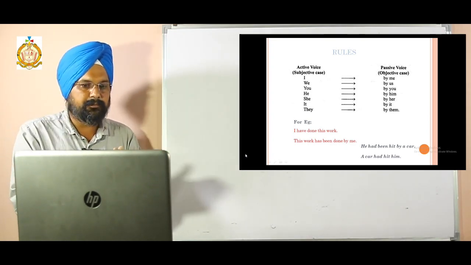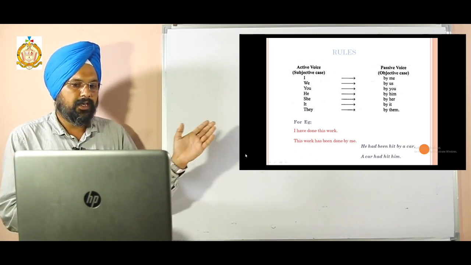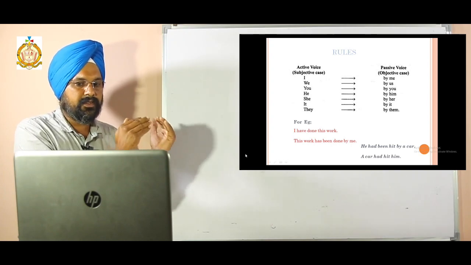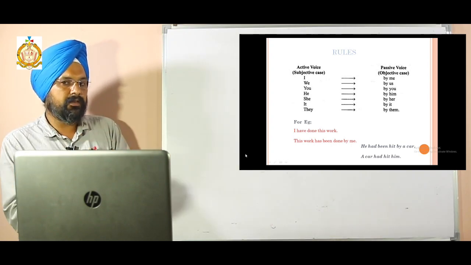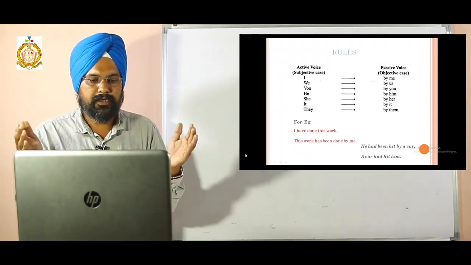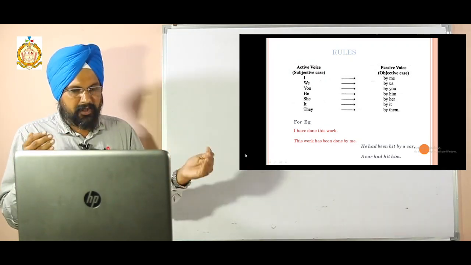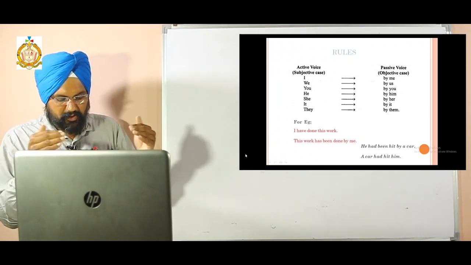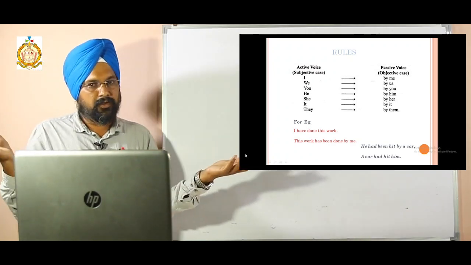Let us take the example: I have done this work. The object becomes the subject: this work has been done by me. That is, the subject becomes the object and the object becomes the subject. Next, close the tap, let the tap be closed.